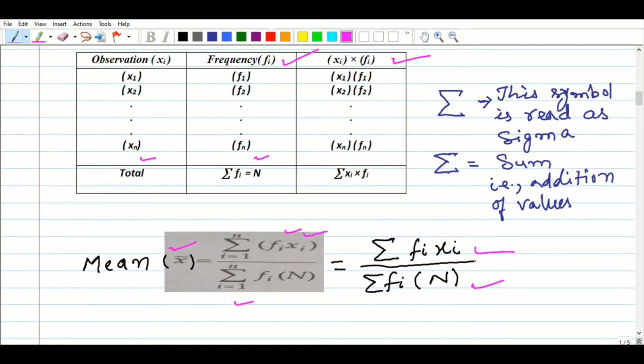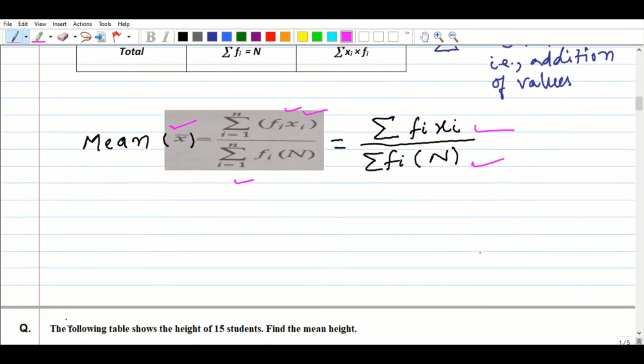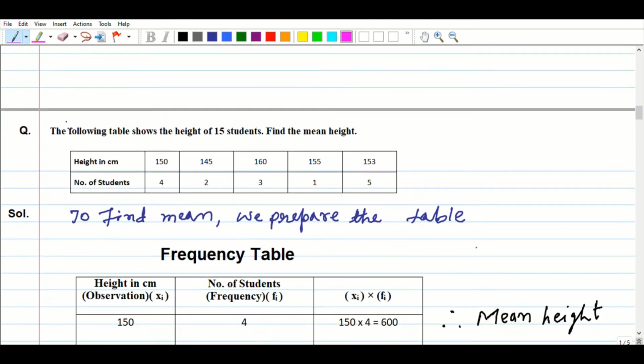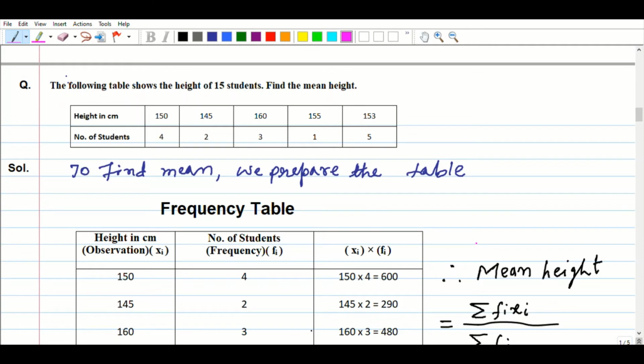So let's start understanding in a better way. The first question I have shown here with the table. The following table shows the height of 15 students. Find the mean height. To find the mean, we prepare the table, that is, a frequency table.